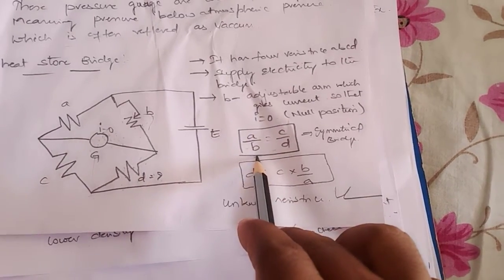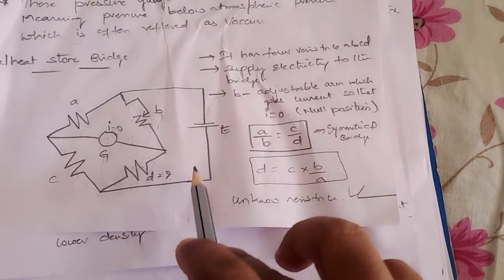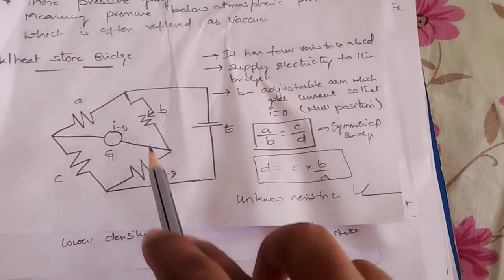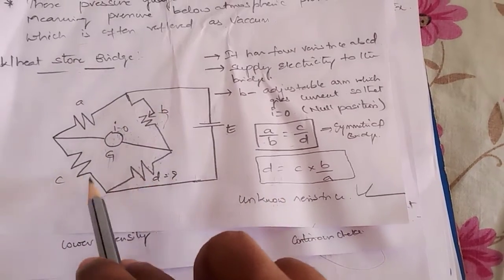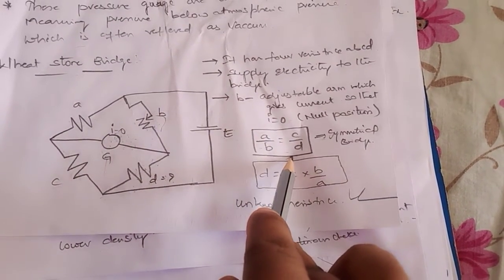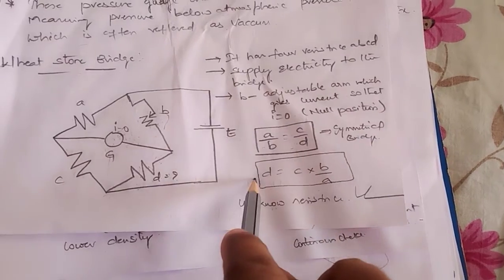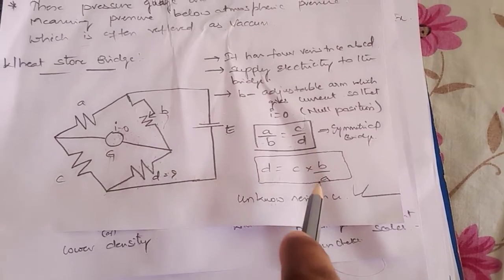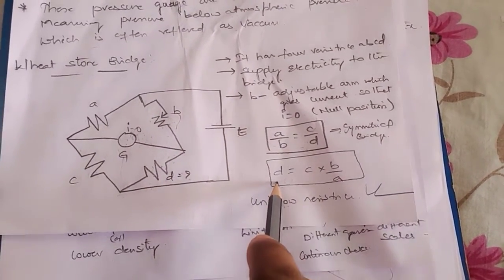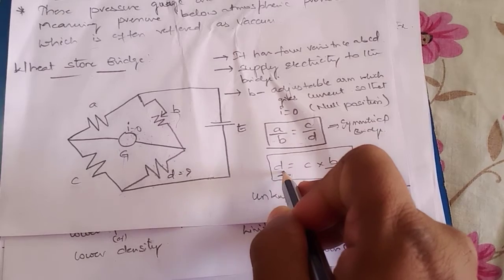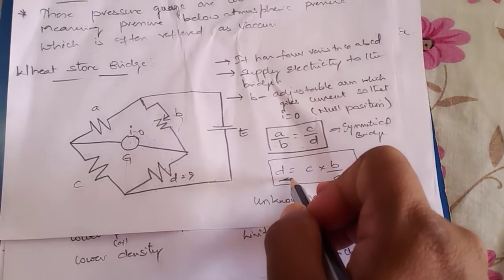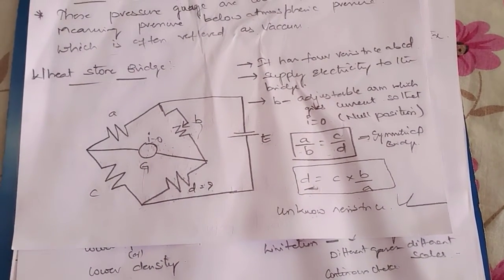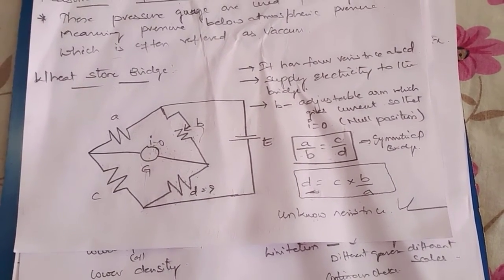If we need to find the unknown value of a resistance, suppose D is the unknown value to be found, and we already know the values of A, B and C. From this formula we can find the value of the unknown resistance D. D equals C, which stays on this side, and A by B, if it goes to that side, becomes B by A. In this way we can find the value of the unknown resistance. This change in resistance measures the value of the pressure we need to measure. Now we'll see the measurement of pressure in the Pirani gauge.